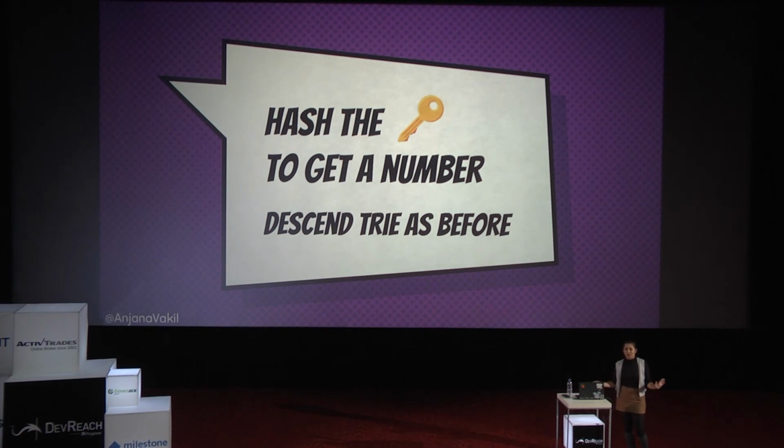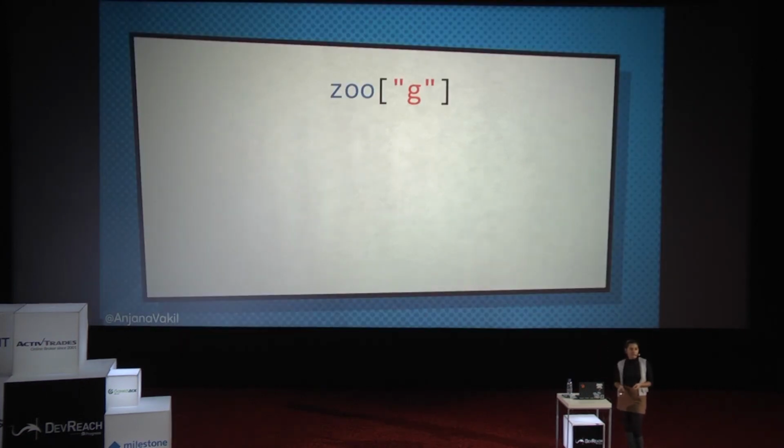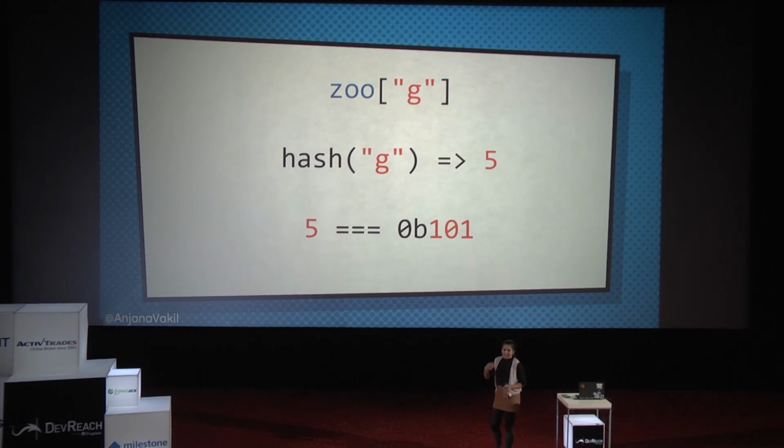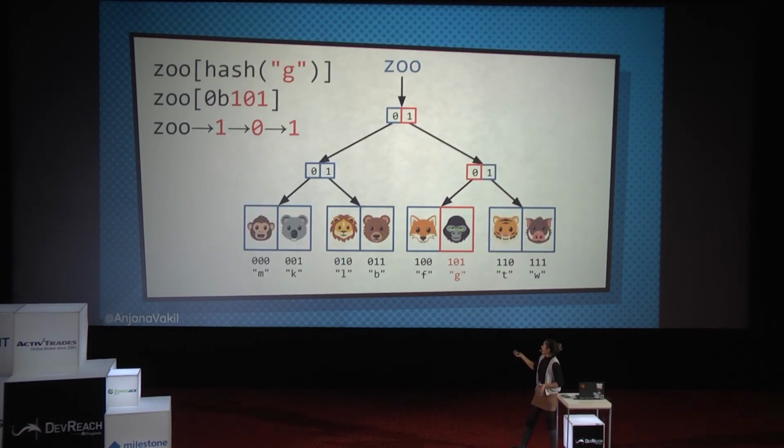It's never going to change out from under you. You're never going to be able to mutate the key here. So let's say I want to find the animal associated with key G. I can take some hashing function, and I have a really convenient one that gives me 5 for G, because slides. And again, I just convert it to binary, and then the same as before, I step through, and that is going to get me to the animal, the value that's associated with the, in this case, string, but really arbitrary object key that I have. Cool?